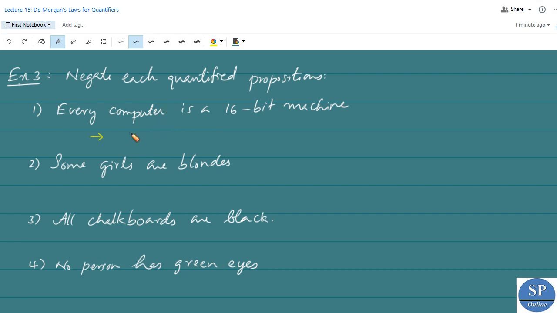Okay, so the negation is some computers are not 16-bit machines. Clear? So this is the negation of the first proposition.